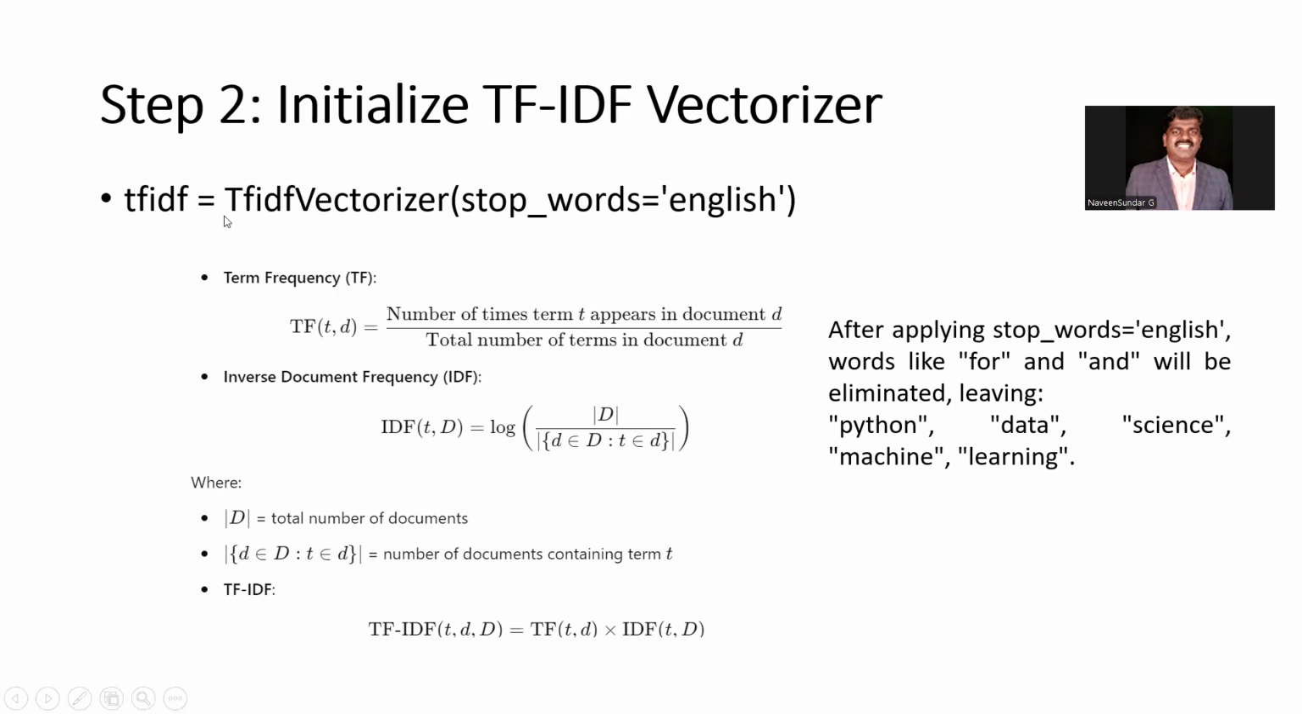For this TF and IDF, what are term frequency and inverse document frequency, and how are they calculated? For that, we take the number of times term T appears in document D, divided by the total number of terms in document D. For example, introduction to Python programming for beginners. Here, how many words are there, which is the number of terms? That we have to put into the denominator.